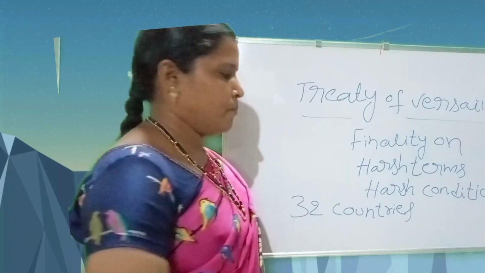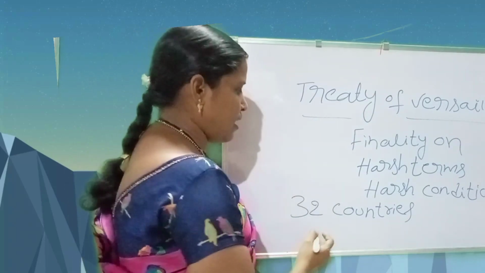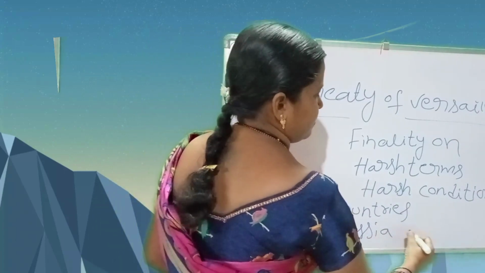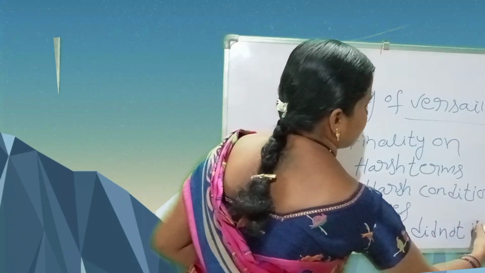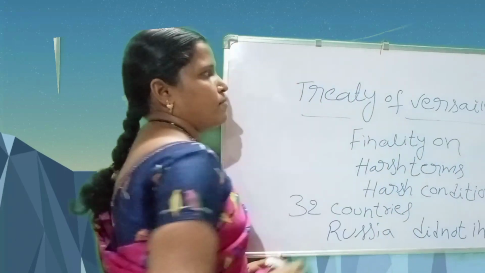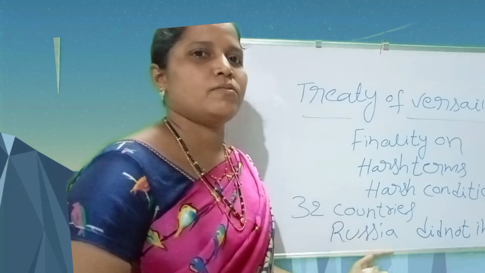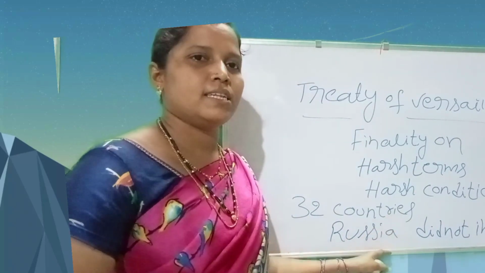Russia was also not invited to the Treaty of Versailles because Russia had withdrawn from the First World War, because Russia faced internal war in that country.